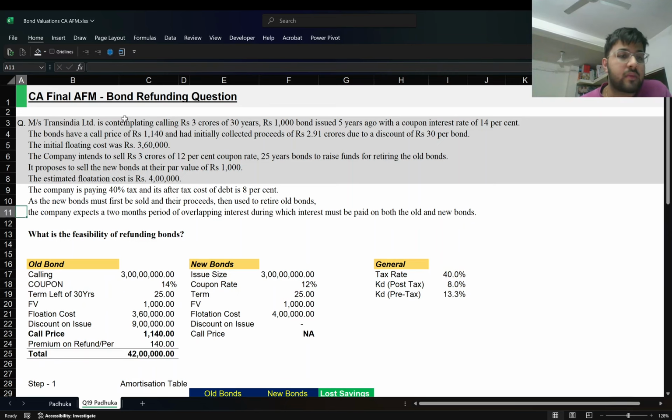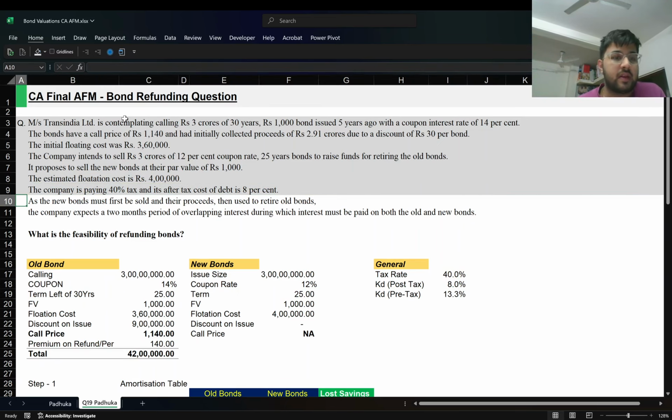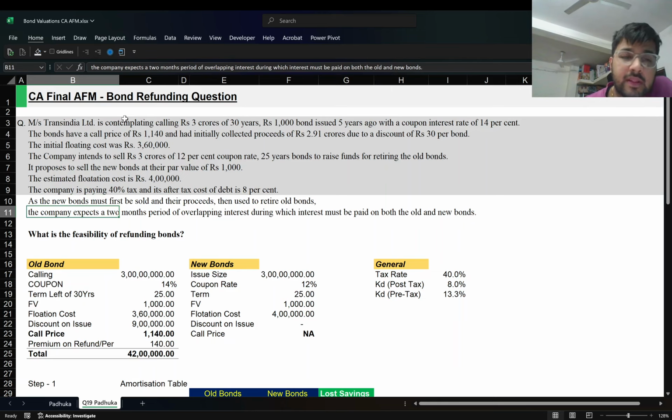Okay, now they add just a simple line that twists the answer a bit. As the new bonds first must be sold, and then their proceeds should be used to retire the old bonds. The company expects a 2-month period of overlapping interest. So an overlapping interest period of 2 months. So you would be paying additional interest of 14%.